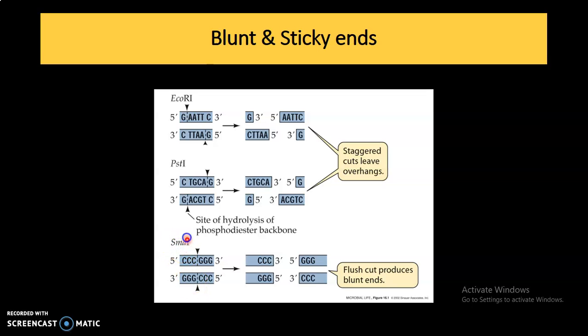Now SmaI: the recognition sequence of SmaI is 5' to 3' CCCGGG on both strands. SmaI cuts exactly in between this hexameric sequence and generates equal size fragments. See this CCC GGG. These are known as blunt-ended fragments.